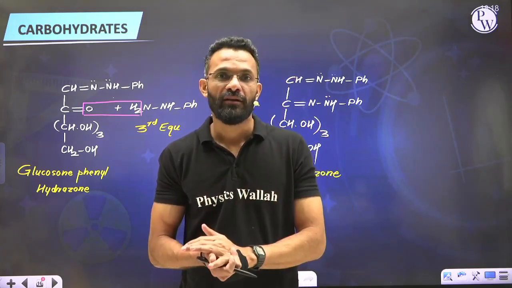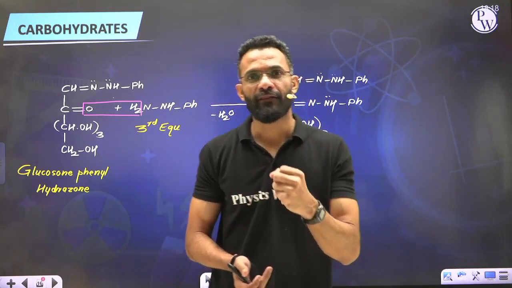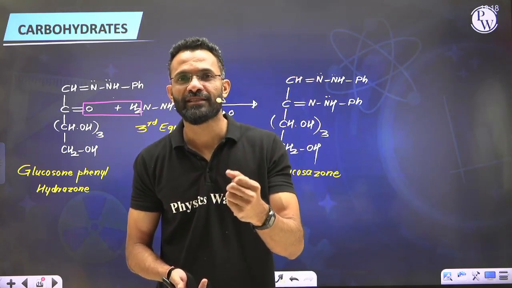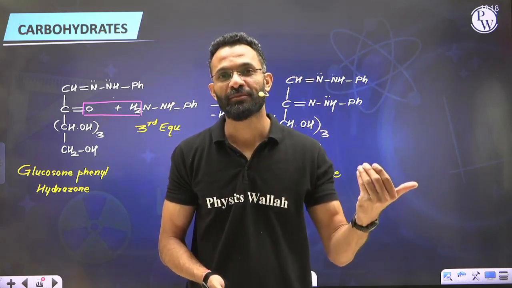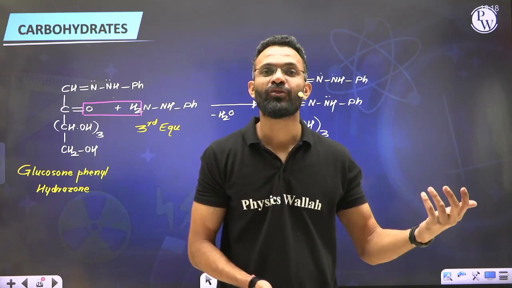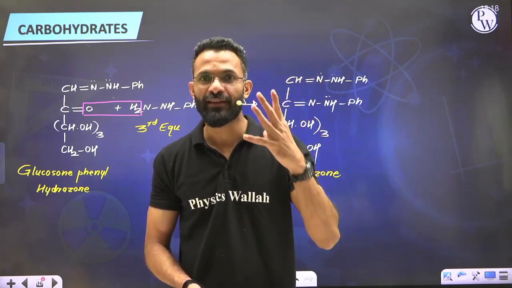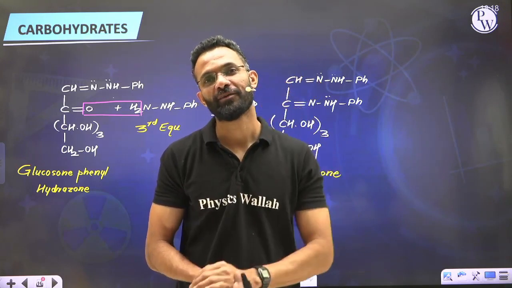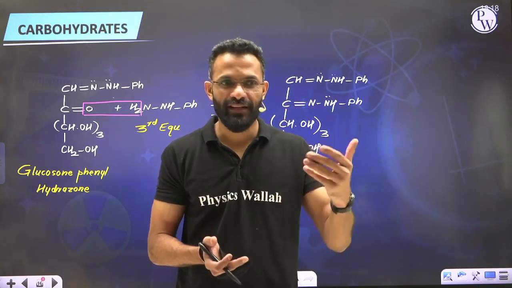Now, when we allowed glucose to react with compounds such as hydroxylamine or HCN, we got condensation products. We got the oxime of glucose, we got the cyanohydrin of glucose. That again ensures that other than 5 alcoholic OH, we have 1 carbonyl group also present. But a carbonyl group does not indicate whether it is an aldehyde or a ketone.